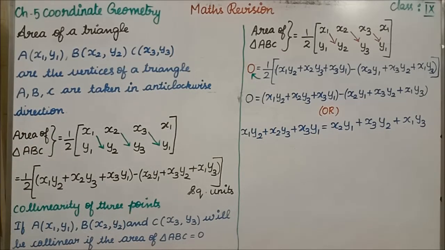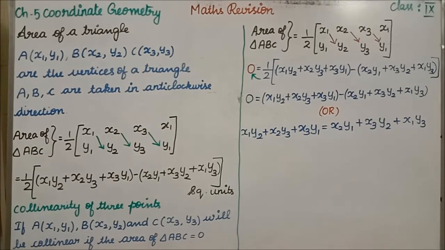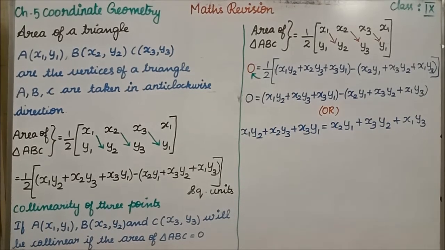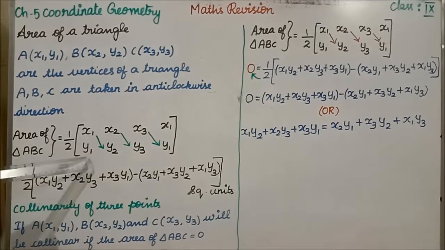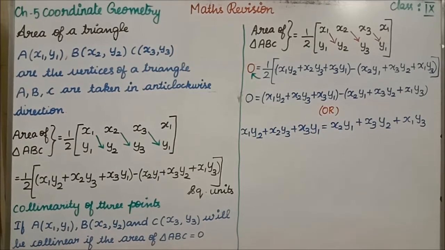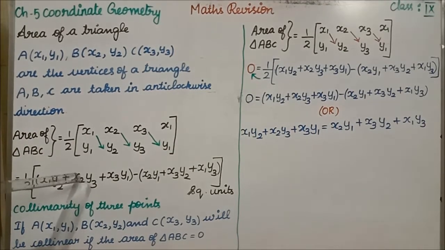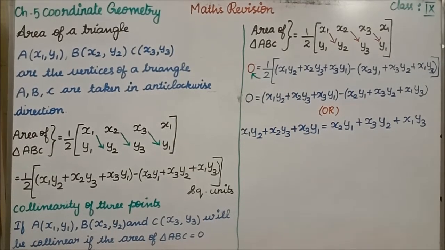Now, after writing the given vertices, what do we have to do? First, you have to draw one side arrow mark. Okay, how do we write it? x1, y2, then x2, y3, then x3, y1, minus. Now open the bracket, we are going in the opposite direction. Isn't it the opposite side? So x2, y1, x3, y2, plus x1, y3. That's all, square units.